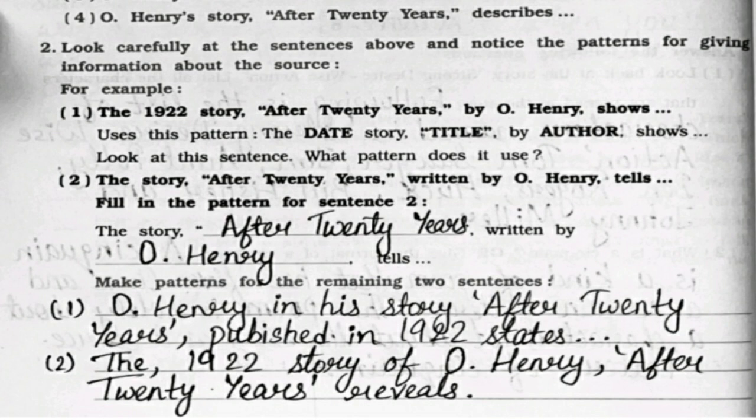Now, second question is, look carefully at the sentences above and notice the patterns for giving information about the source. So, the story After 20 Years, written by O. Henry. Now, you need to make patterns for the meaning for the 2 sentences. So, first one is, O. Henry in his story After 20 Years, published in 1922, states, or the second one will be, the 1922 story of O. Henry After 20 Years reveals.